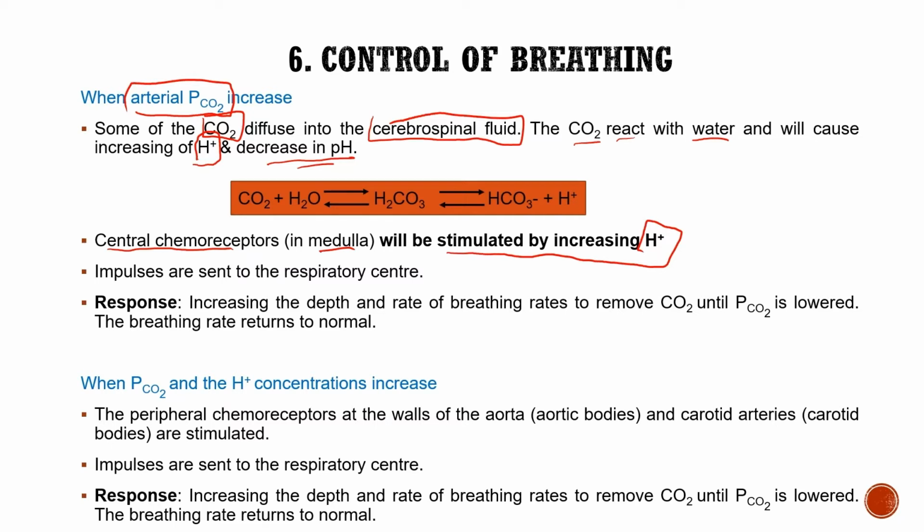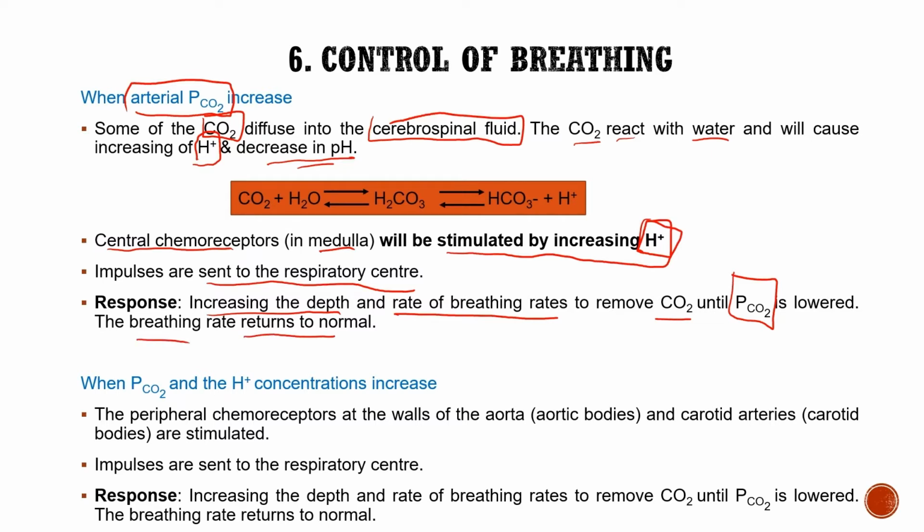What happens is that impulses are sent to the respiratory center. Because of this high H plus, they will send impulses. The response is to increase the depth and rate of breathing to remove carbon dioxide until the partial pressure of carbon dioxide is lower, and thus the breathing rate returns to normal.